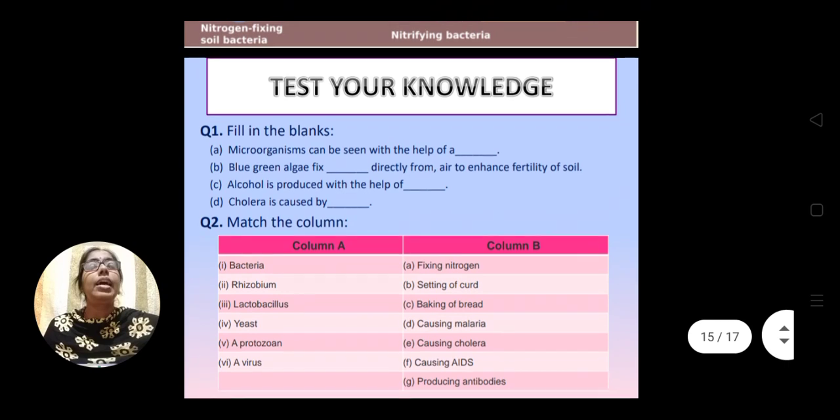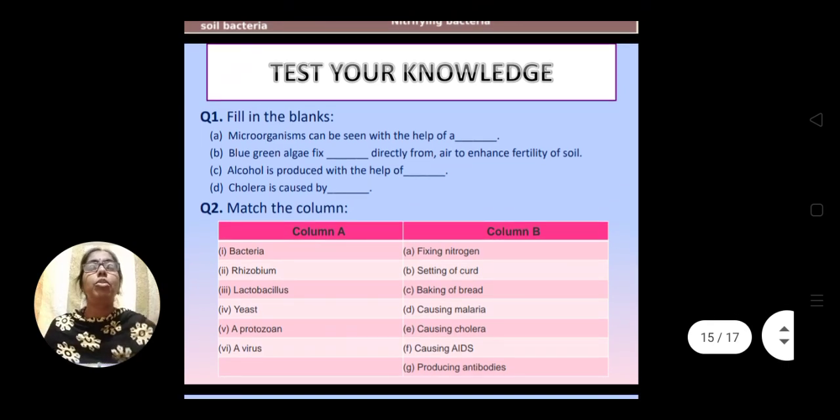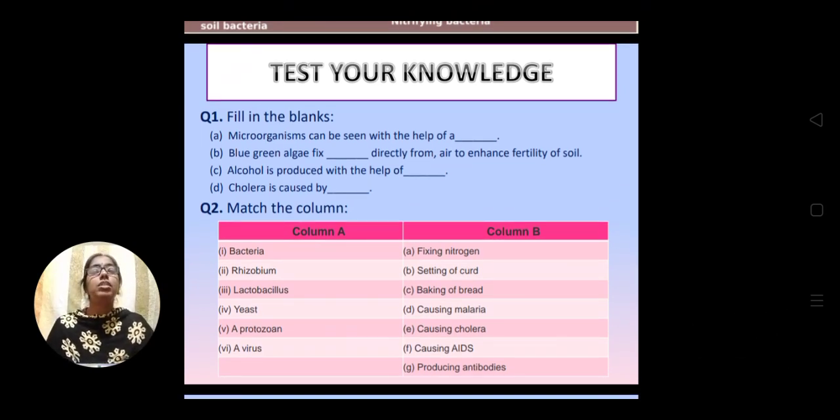Now at the end I have given some questions. Whenever you find time, try to test your knowledge. We have finished the chapter, microorganisms, friend and foe, and we have discussed many things about the harmfulness and usefulness of microorganisms, especially in our life.